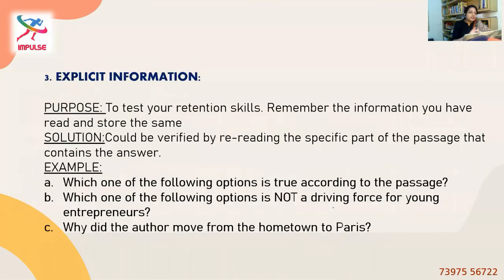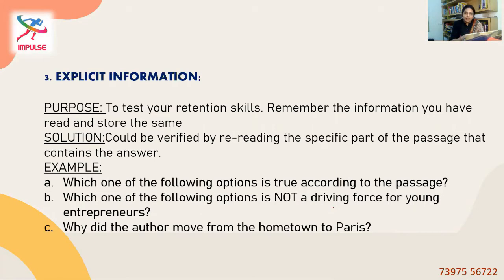Okay, let's get on to the third category, explicit information. The purpose of having this explicit information type of questions is to test your retention skills. Explicit itself means anything that is direct from the passage. So when they ask you a direct question, you will go for the direct answer. Here they're testing your efficiency in finding out the right answer in the passage. That is your retention, your memory power.